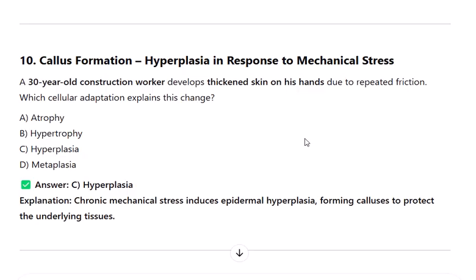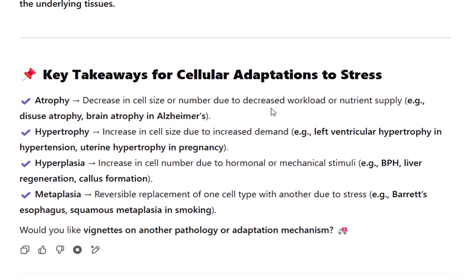Key takeaways for cellular adaptations to stress. Atrophy: decrease in cell size or number due to decreased workload or nutrient supply, e.g., disuse atrophy, brain atrophy in Alzheimer's. Hypertrophy: increase in cell size due to increased demand, e.g., left ventricular hypertrophy in hypertension, uterine hypertrophy in pregnancy. Hyperplasia: increase in cell number due to hormonal or mechanical stimuli, e.g., BPH, liver regeneration, callus formation. Metaplasia: reversible replacement of one cell type with another due to stress, e.g., Barrett's esophagus, squamous metaplasia in smoking.